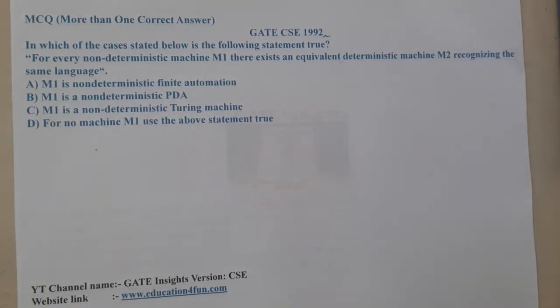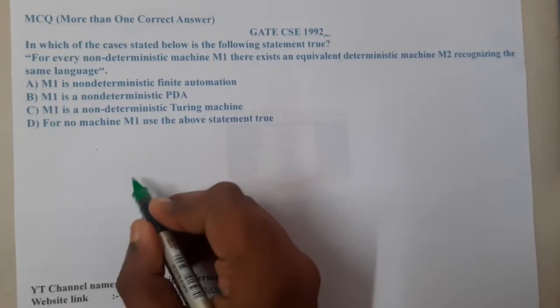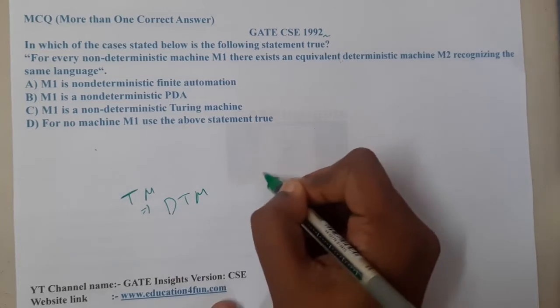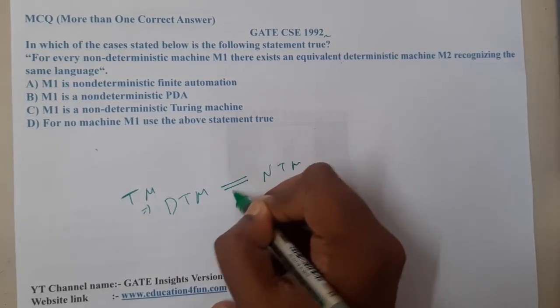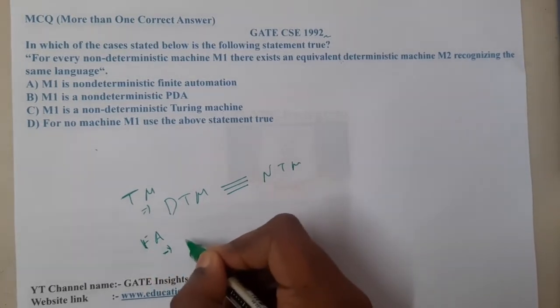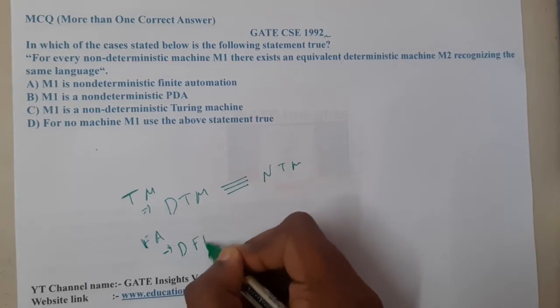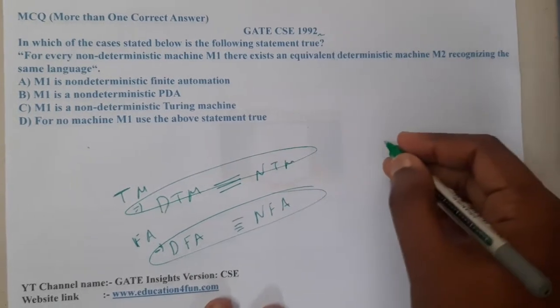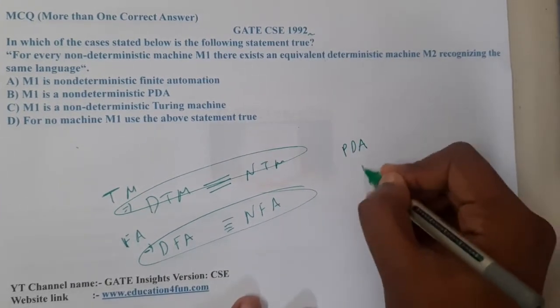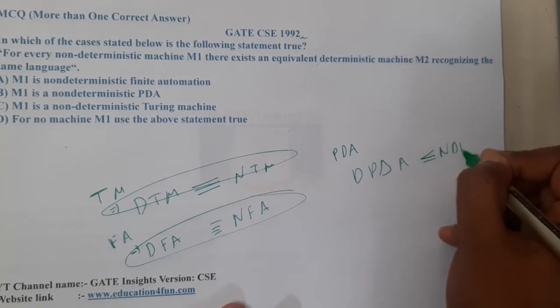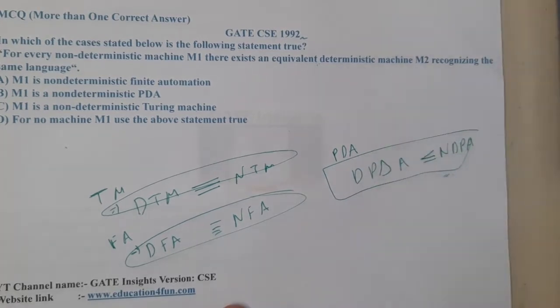The 100% true thing here, let us recall. If we talk about a Turing machine, we have a deterministic Turing machine and a non-deterministic Turing machine, and both of their powers are the same. Similarly, when we talk about finite automata, we have DFA and NFA, deterministic finite automata and non-deterministic finite automata. Even these two are of the same power, guys. But when we talk about PDAs, a deterministic PDA will have less power than a non-deterministic PDA. Please remember this, guys. This has been asked multiple times in previous year questions.